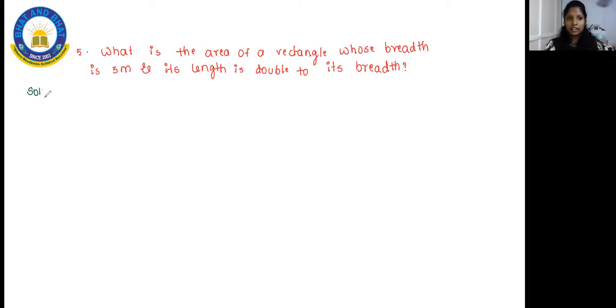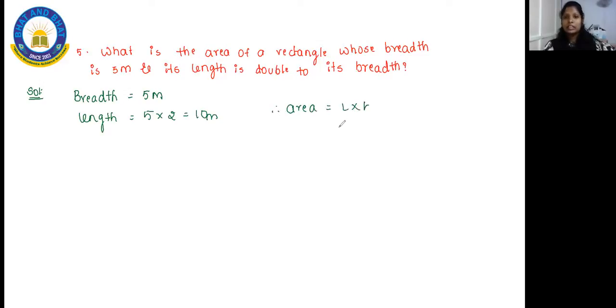Kids, to find the area of a rectangle, you have a separate formula. Make use of that. As given in the question, the breadth is 5 meter, and the length is double the breadth. That means 5 into 2, not 5 times 5. So the length will be 5 into 2, which is equal to 10 meter. Now go with the area. Area is length into breadth. Length is 10, breadth is 5. So totally it is 50 meters square.